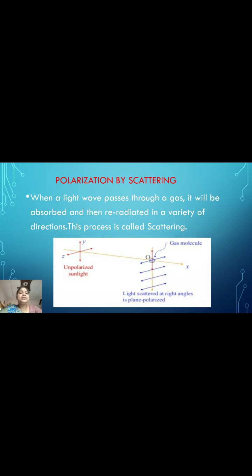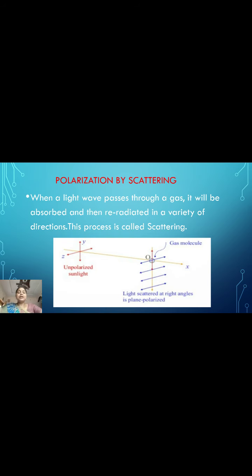So the molecule re-emits the light because the charges are oscillating, but an oscillating charge does not radiate in the direction of its oscillation, so it does not send any light to the observer directly. This is known as scattering.